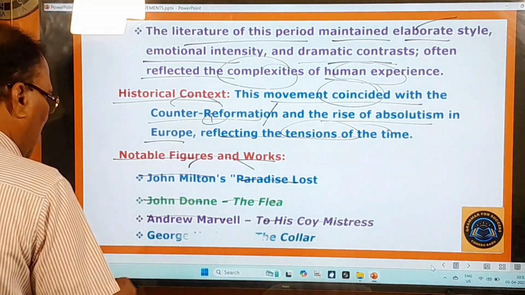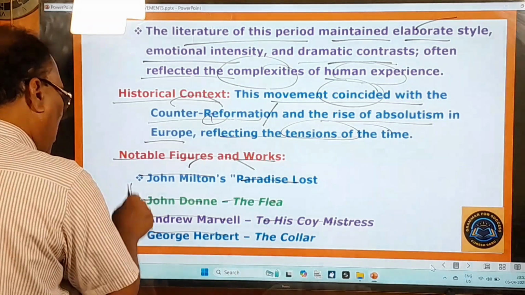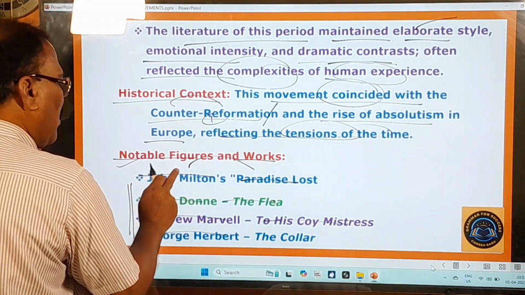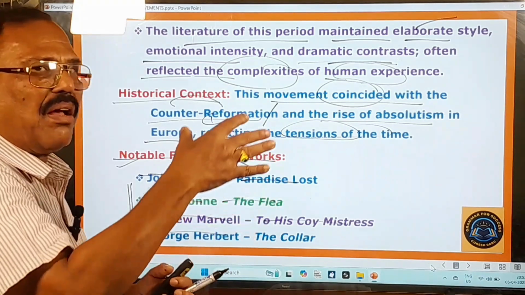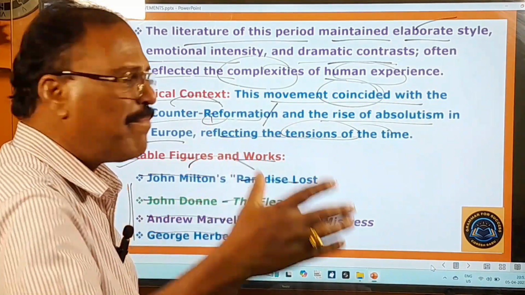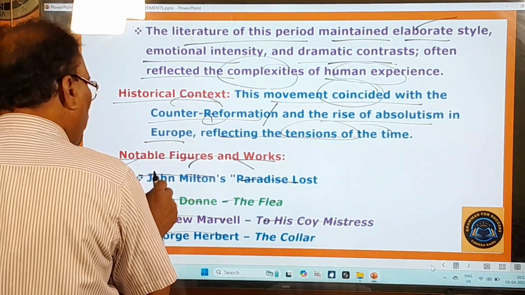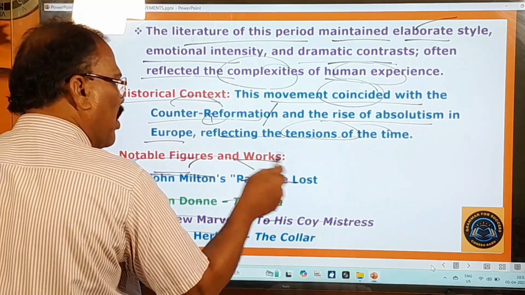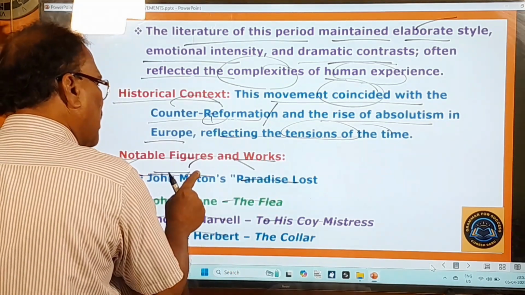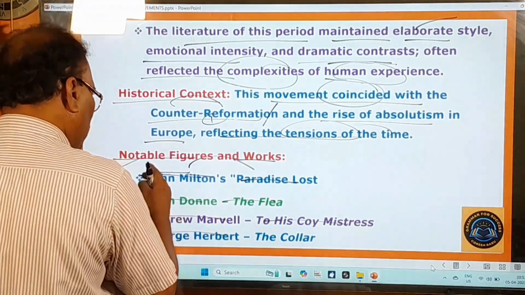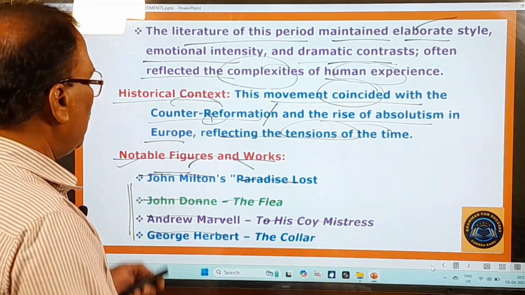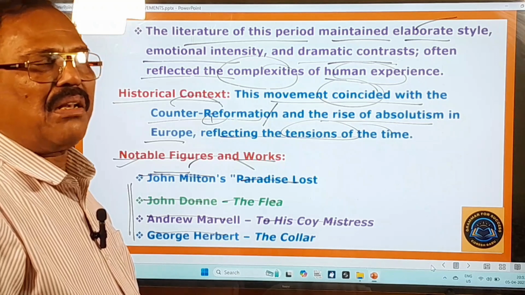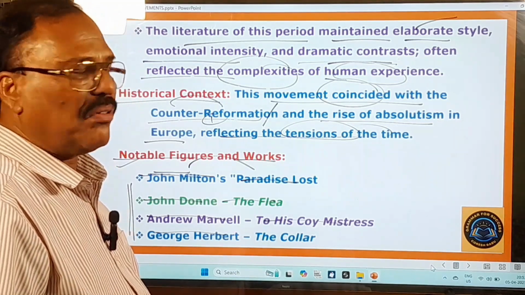And next George Herbert. These three are metaphysical poets. Milton is not a metaphysical poet. Baroque is somewhat different from metaphysical poetry. So this poet belongs to that Baroque period, Baroque movement. John Milton's Paradise Lost is there. These three are the metaphysical poets and these are their writings. So this is all about the metaphysical movement or Baroque.